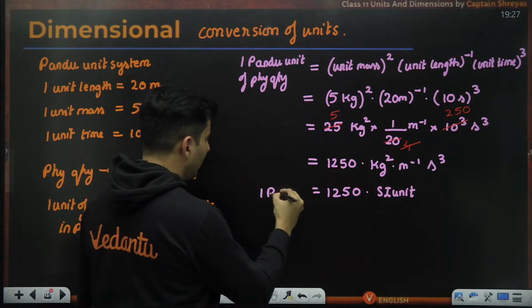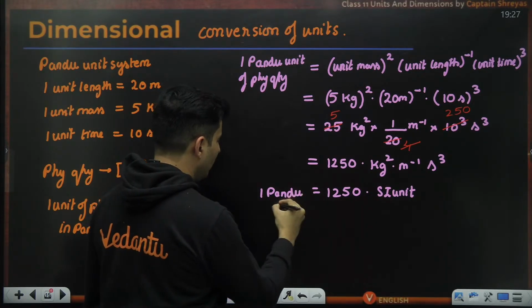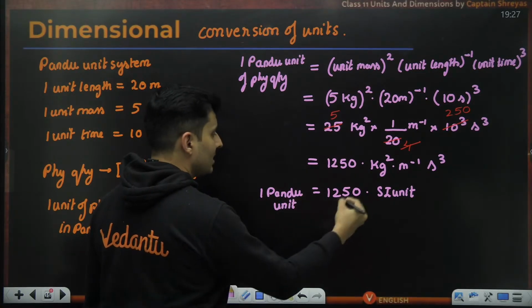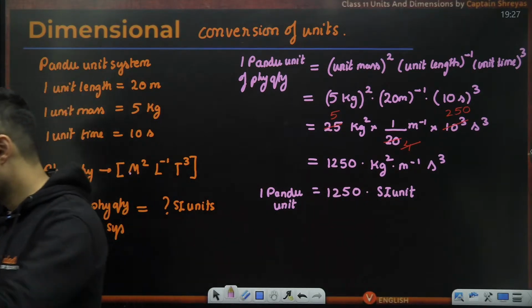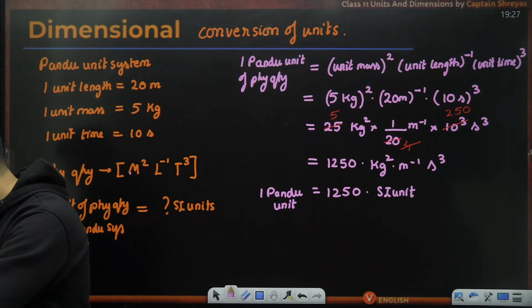So one Pandu unit of that quantity is 1250 SI units. That's how you solve these questions. I hope this is absolutely clear.